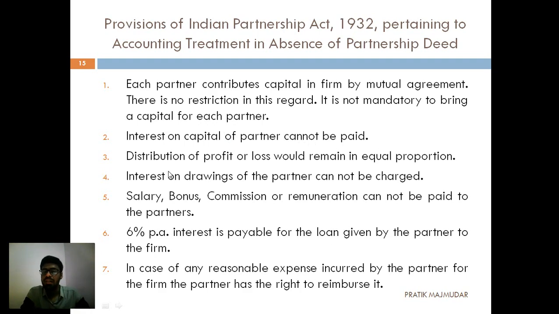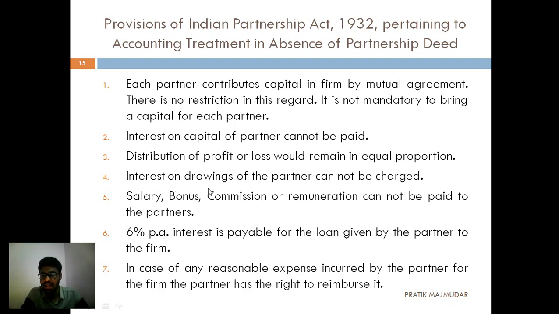Third, distribution of profit and loss would remain in equal proportion. So we have decided that profit and loss is going to be distributed, but the percentage is not written. Then the amount is going to be distributed in equal proportion. That means 1 is to 1, 1 is to 1 is to 1, depending on how many partners there are. The proportion should be equal, so the whole amount is distributed equally between the partners.